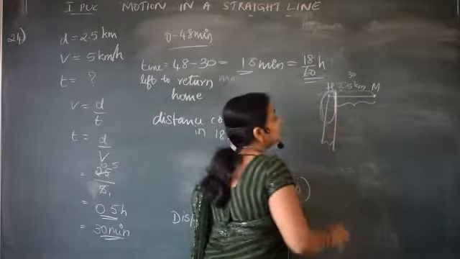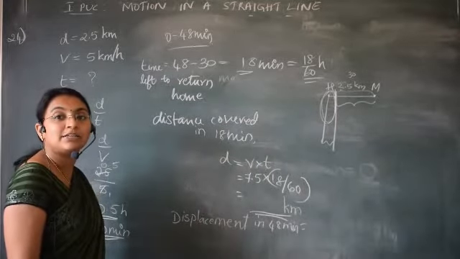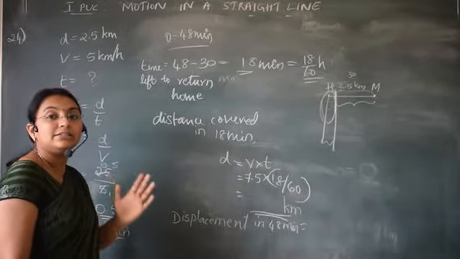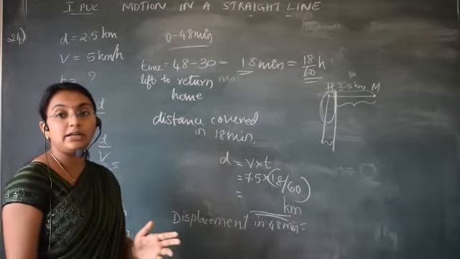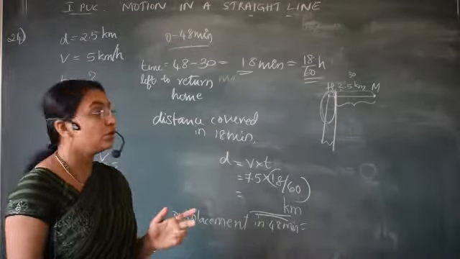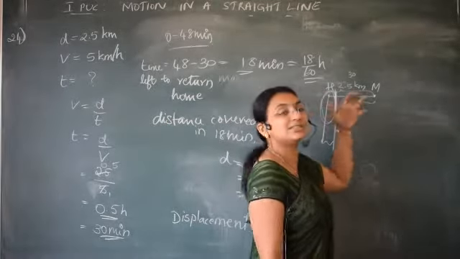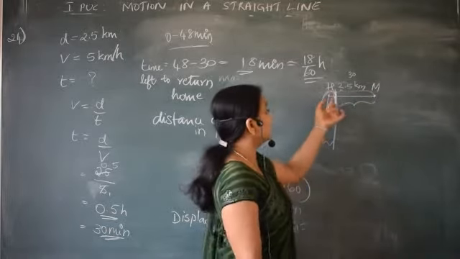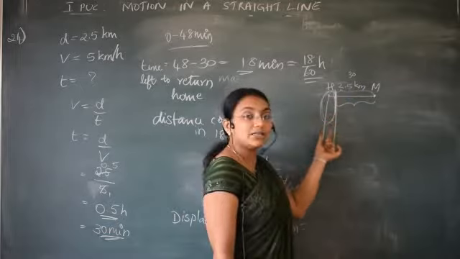Correct? So what do you mean by displacement? Displacement is nothing but the change in position, the distance travelled by an object in a particular direction. So since we are considering the direction, he went, came back, so this much distance got cancelled. Only the remaining is this much. Correct? So therefore, this is the displacement.